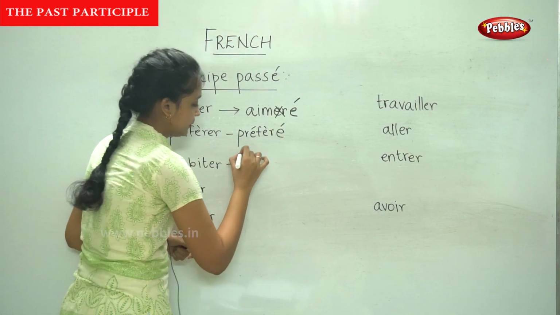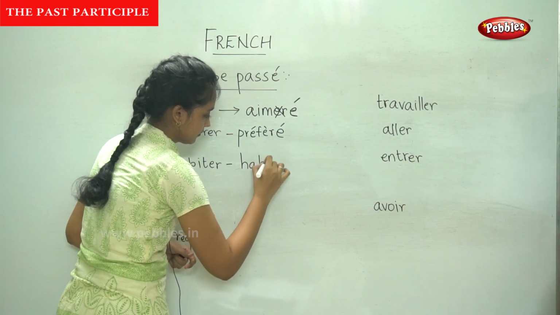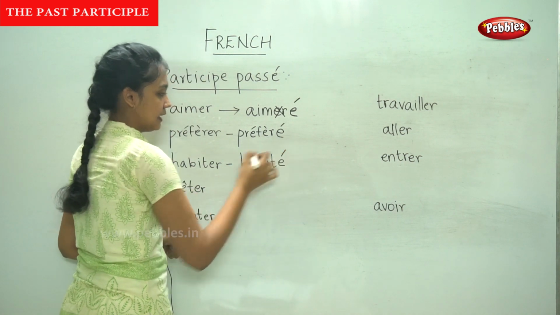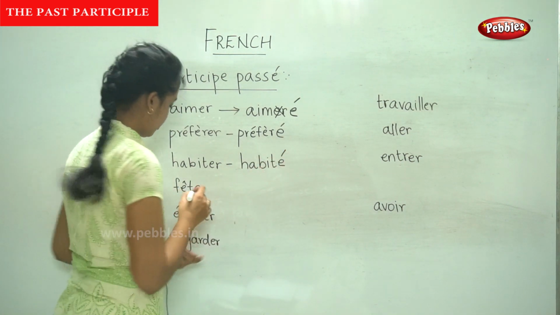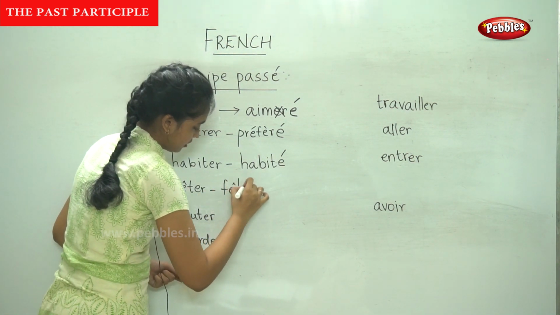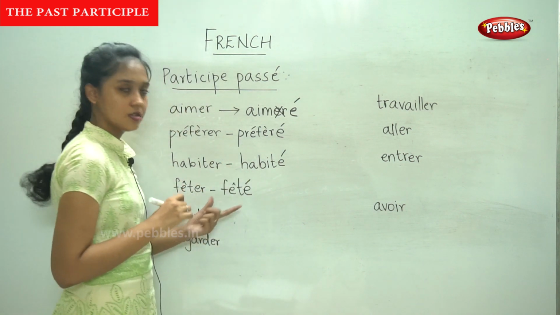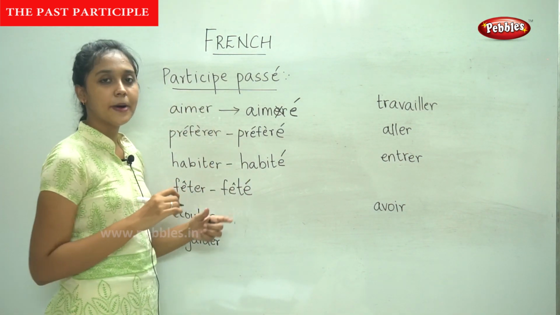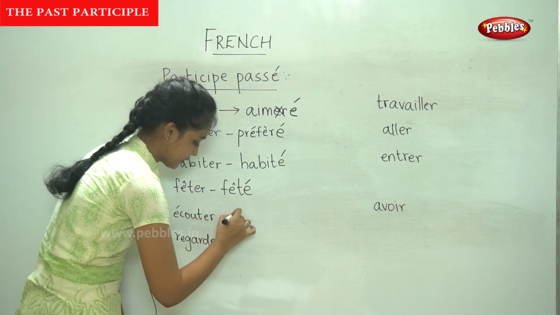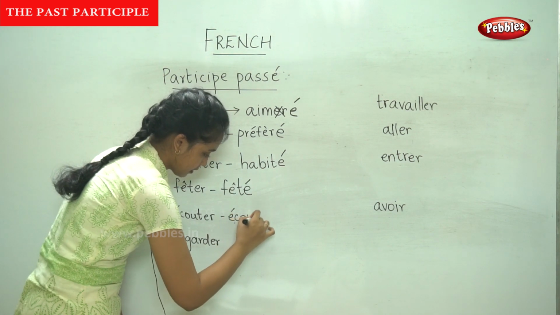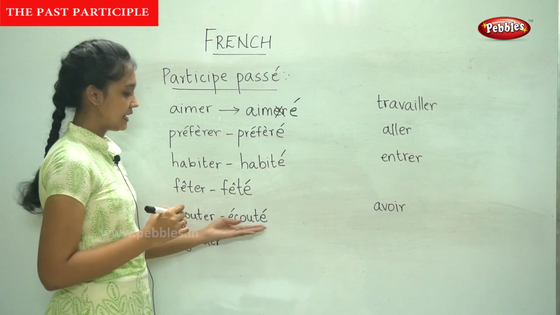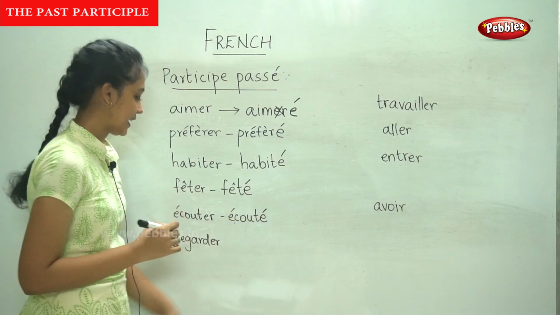Next, habiter. Remove ER and add E accent. So you know how to form the past participle of these ER verbs. Remove ER and add E with an acute accent.